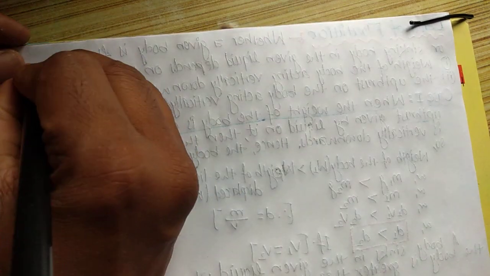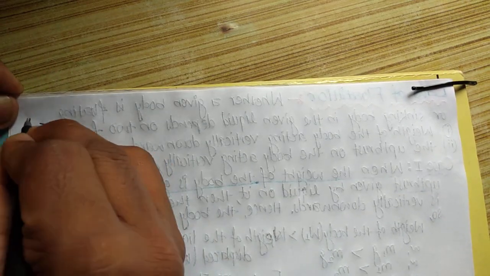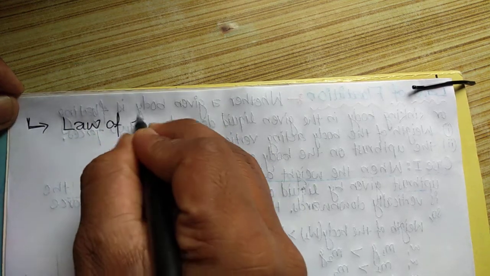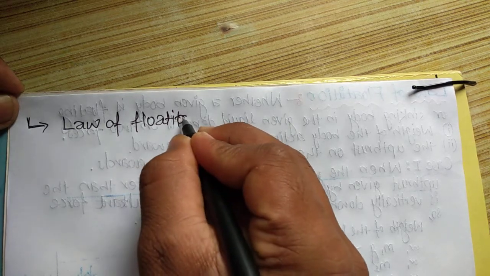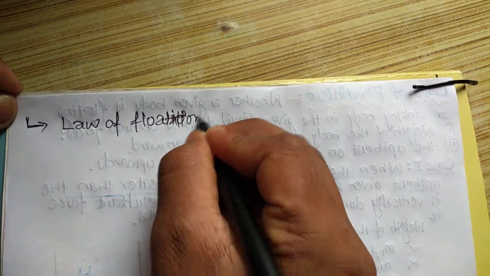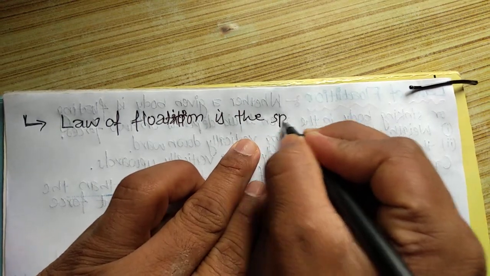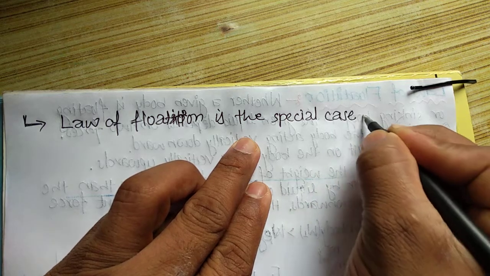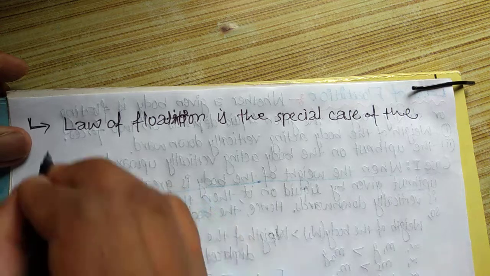So we can conclude that the law of flotation is a special case of the Archimedes principle.